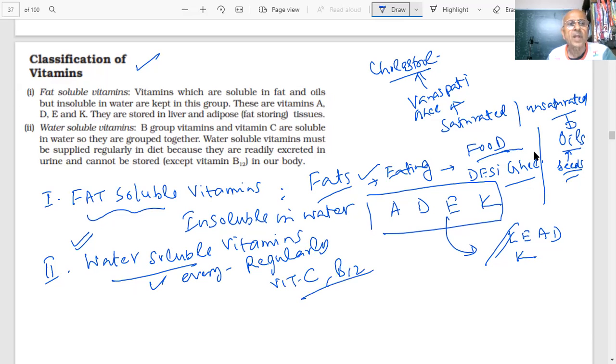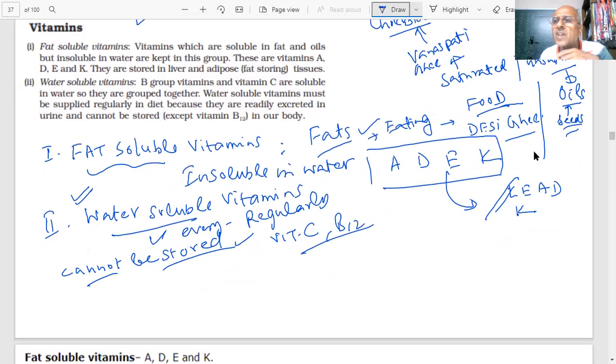Except these, because they can be stored in the body, students. Fats are there in the body, but water soluble vitamins cannot be stored in the body. So this is one important difference, students, where a question has been put. Fat soluble and water soluble, two types. Vitamin C is water soluble, therefore it is consumed and used every day. Because the body cannot store it, it gets excreted from the body, dissolves in water. Similarly, B12.